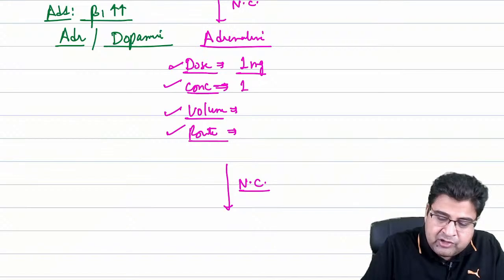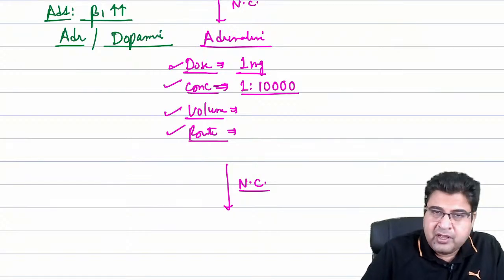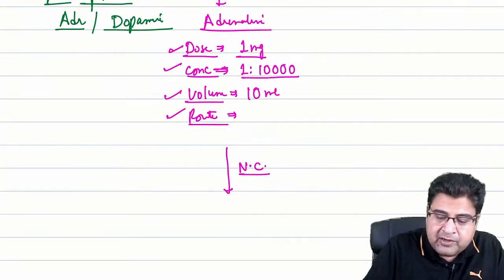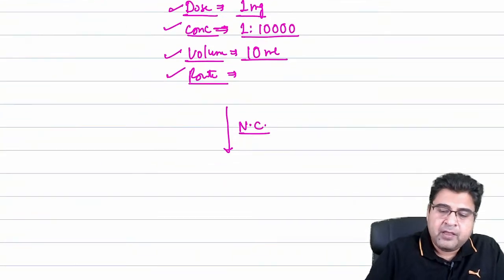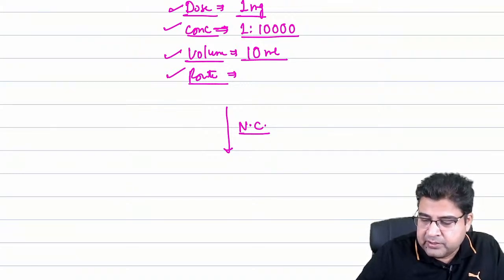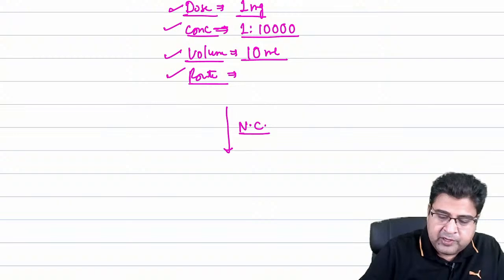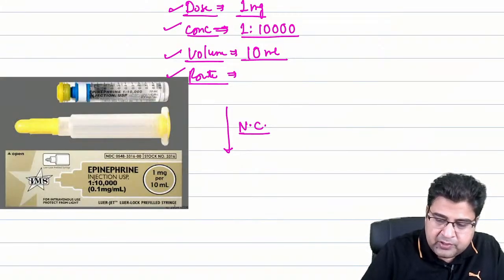The concentration of the drug that we will inject in the patient's body is 1 in 10,000, and the volume of the drug is 10 ml. Guys, the volume is 10 ml. You have to see it this way. This is the preparation that we need to give to the patient, if you can see this photograph.